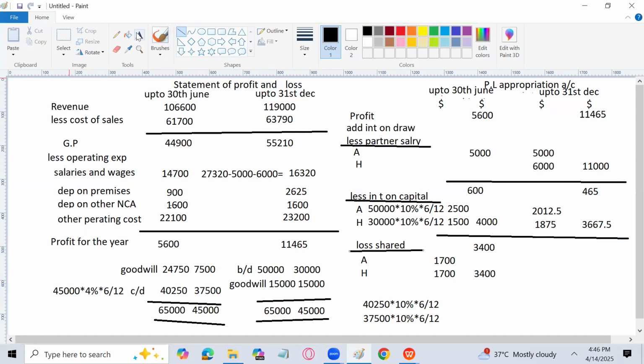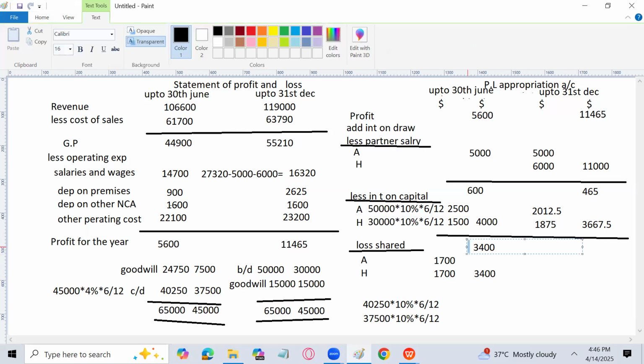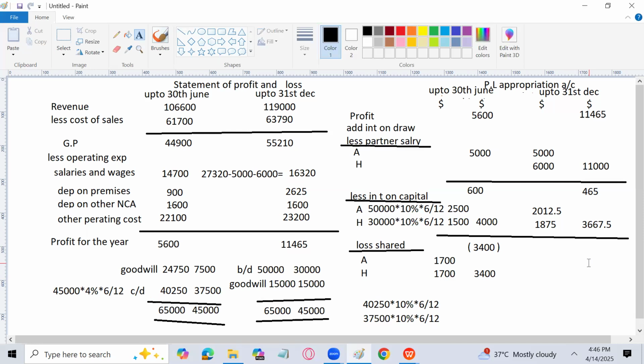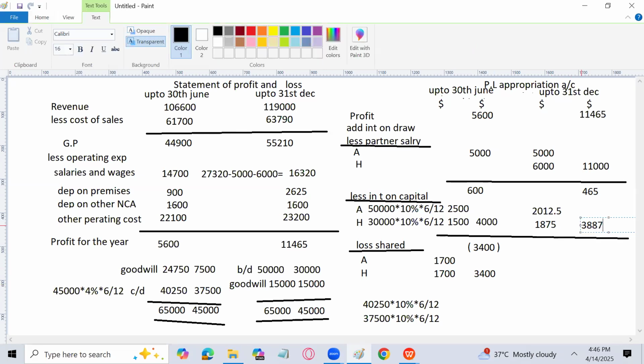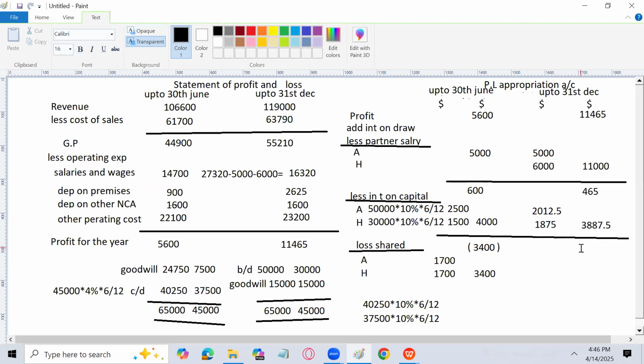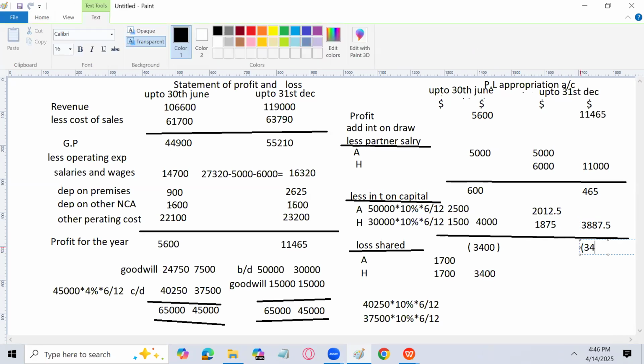We have a loss actually: 3887.5 minus 465. So 3422.5 is the loss.